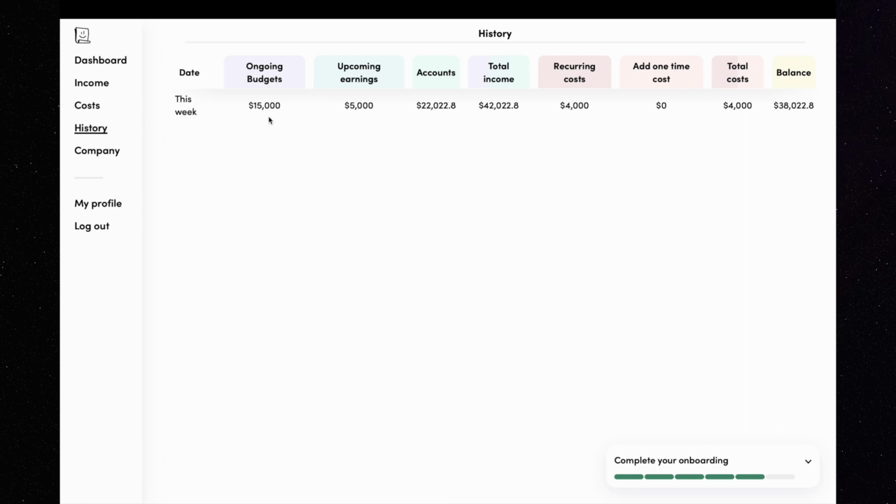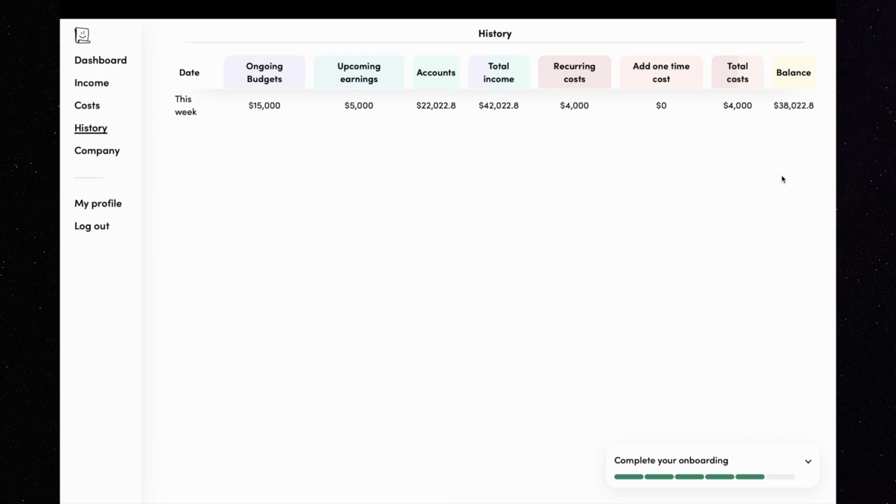If you update your data regularly, each week will be saved for you, so in the future you will see more records from the past in time and be able to compare them. This is the most essential information because it gives you a good look into your company's cash flow. Knowing how much you earn and spend in the past makes it easier to understand and plan for the future.